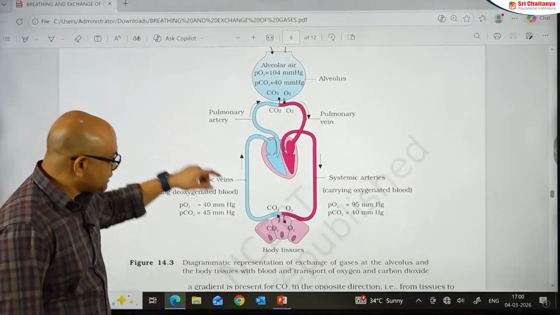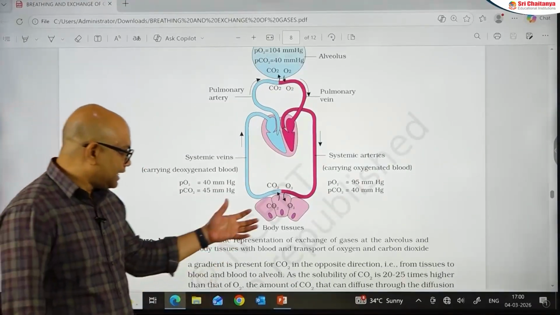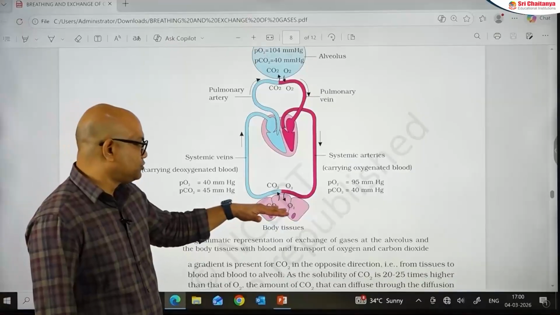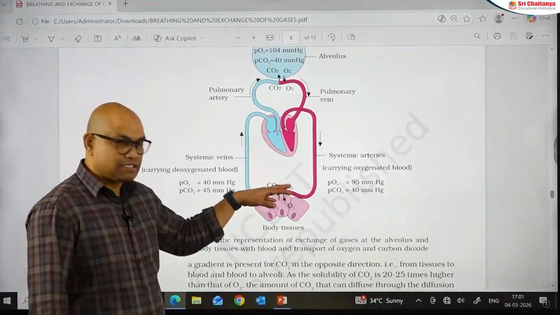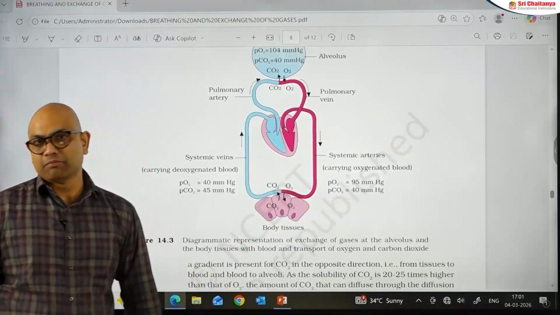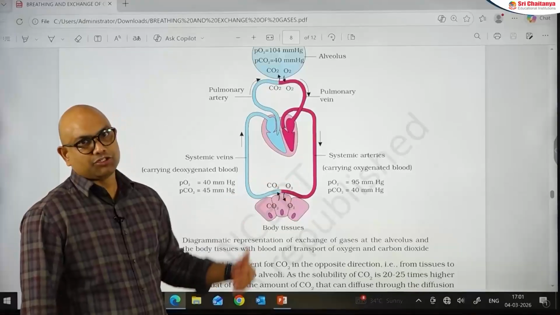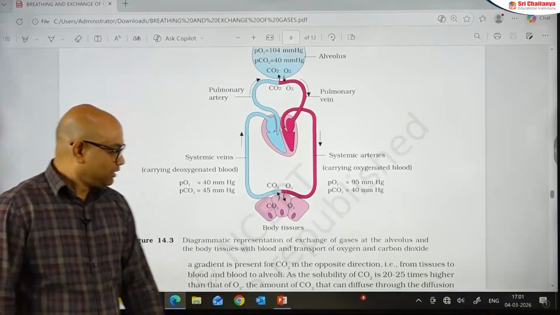When it comes to the systemic exchange, as the partial pressure of carbon dioxide is high at the tissues, around 45 mm of Hg, the CO2 from tissues will get into the systemic capillaries. Oxygen partial pressure in the systemic capillaries is around 95 mm of Hg, but in the tissues it is 40 mm of Hg. So, the oxygen starts moving from systemic capillaries into the tissues. This is said to be systemic gas exchange.